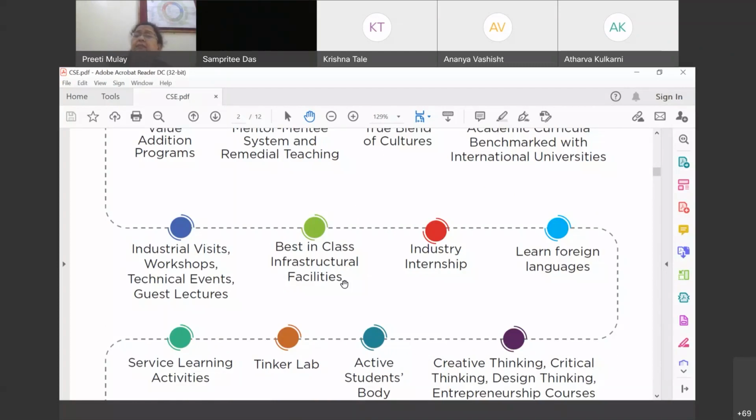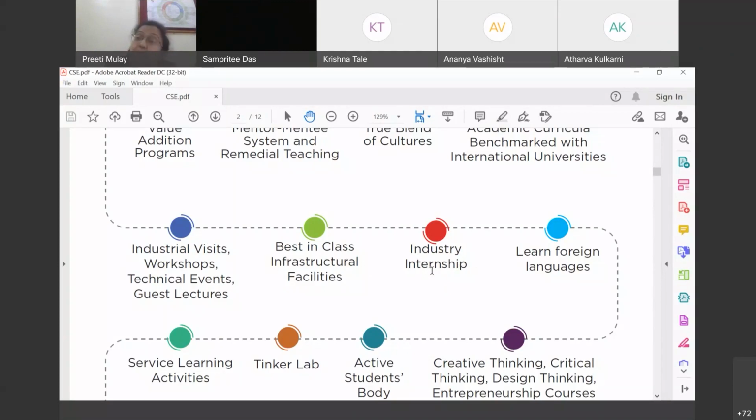As I said, we have the best in the class infrastructure facilities. Yes, we have for sure one complete semester of industry internships, 6 months, and at present it is in the 8th semester. Why is it planned in the 8th semester? Because industry internship provides PPO. Okay, so this is pre-placement offer.